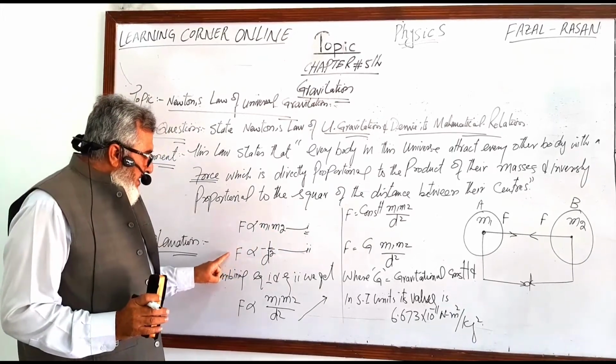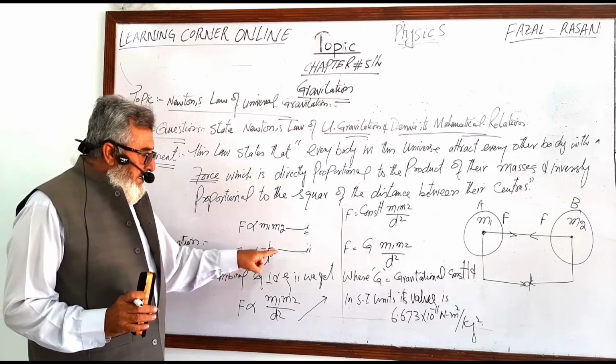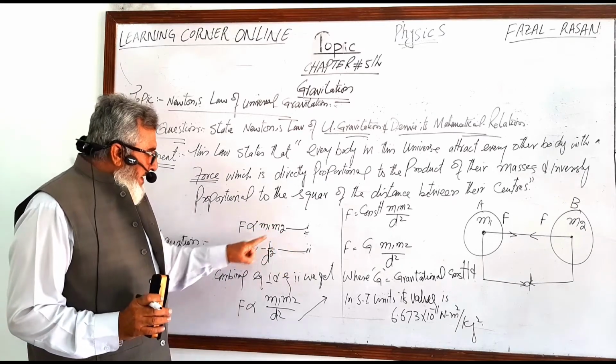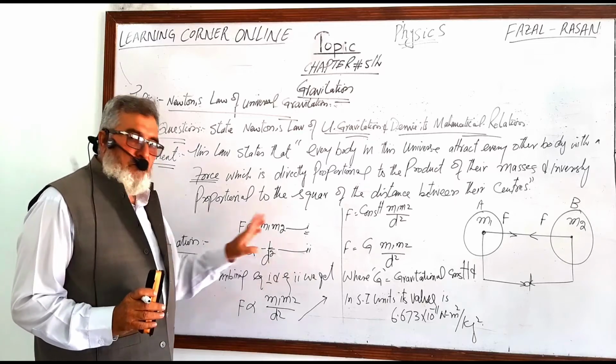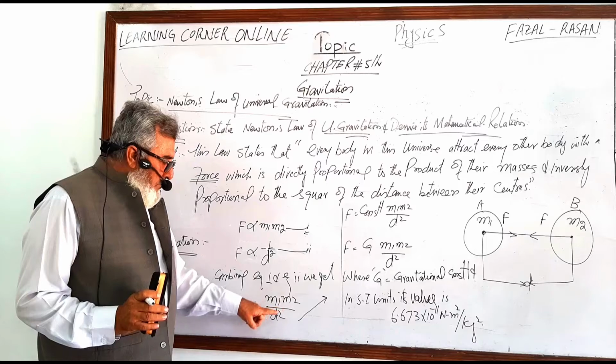And second, that it is inversely proportional to the square of the distance between their centers, is assigned as equation 2. Now, combining equation 1 and equation 2, we get F proportional to m1 m2 divided by d square.